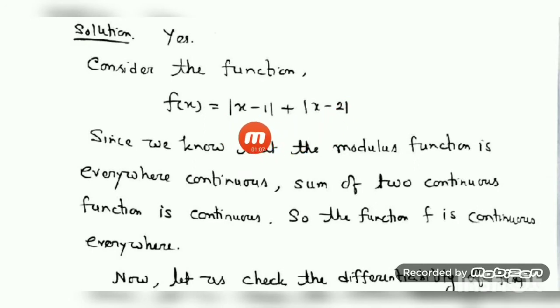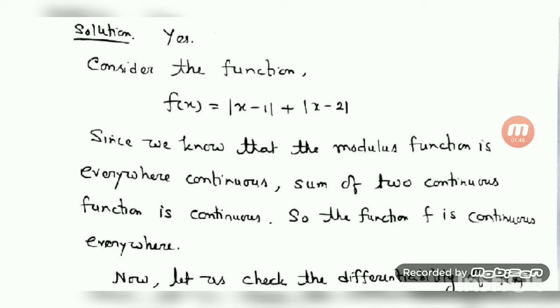And the modulus function is continuous everywhere. So modulus of x minus 1 is continuous. Similarly, modulus of x minus 2 is also continuous. And we know the sum of two continuous functions is continuous. Hence, you can write that f(x) is continuous everywhere. Since the modulus function is everywhere continuous and the sum of two continuous functions is continuous, the function f is continuous everywhere. So the first point is done.